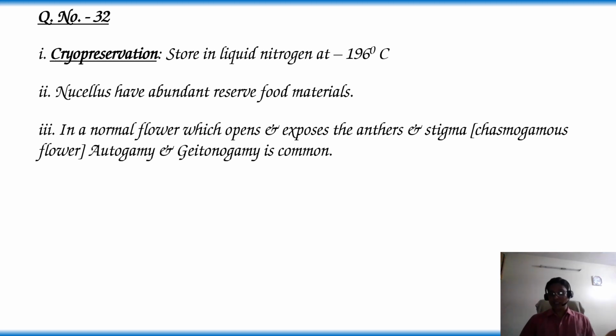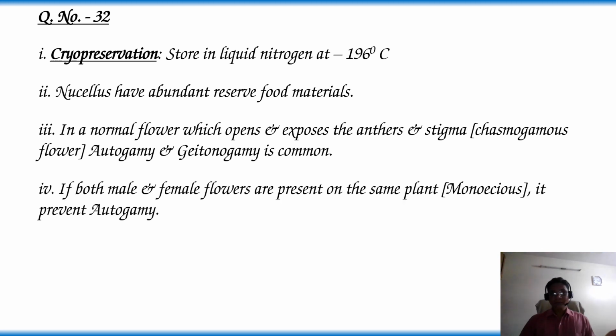Geitonogamy is nothing but transfer of pollen grain from one flower to another flower in the same plant. So if both male and female flowers are present on the same plant in monoecious plants, it prevents only autogamy. It does not prevent geitonogamy. So this statement is also wrong as per the question given here.